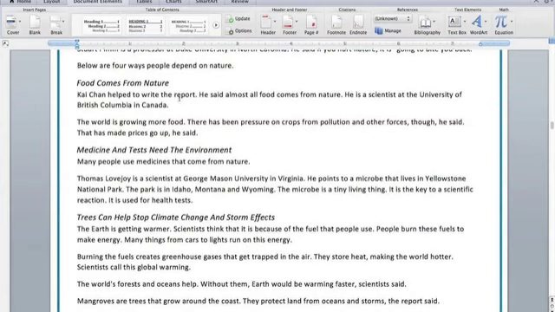So here are the 4 ways that people depend on nature now. Food comes from nature. Kai Chan helped to write the report. He said almost all food comes from nature. He is a scientist at the University of British Columbia in Canada. The world is growing more food. There has been pressure on crops from pollution and other forces, though, he said. That has made prices go up, he said.